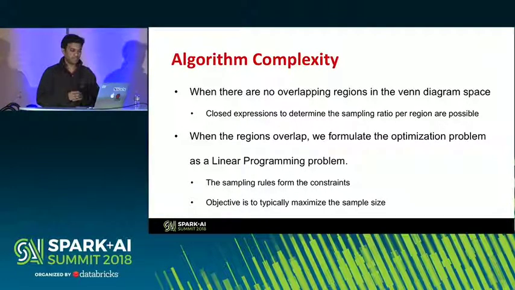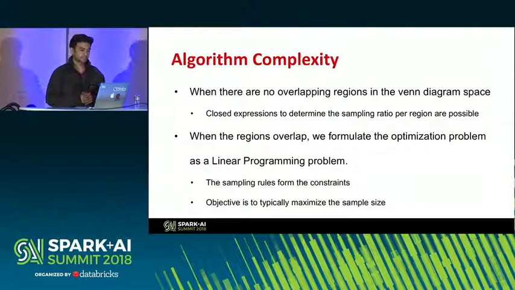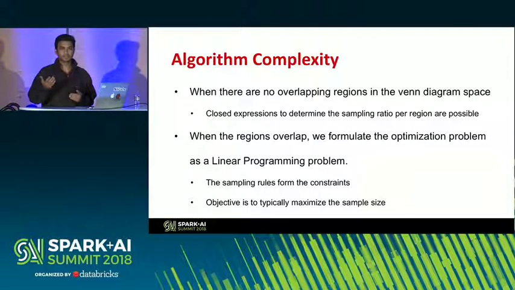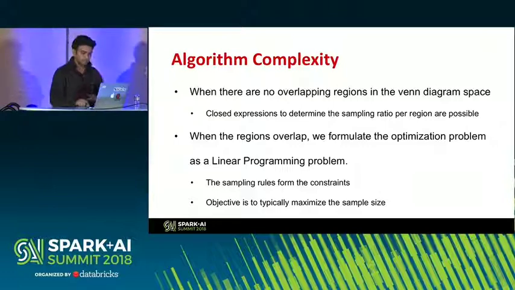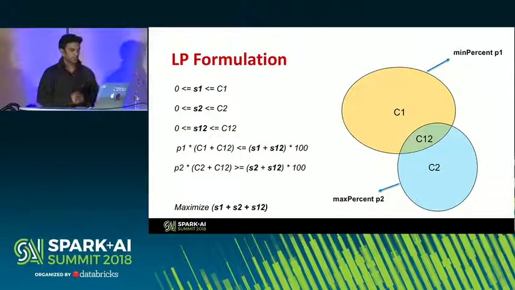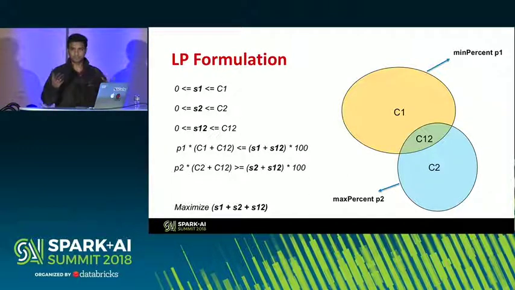But when the regions overlap, the problem tends to be much more complex. We had to formulate this optimization problem as a linear programming problem. The sampling rules form the constraints for the linear programming problem, and the default objective is to maximize the sample size. But the objective is configurable, and any API invocation can have a different objective to meet. That's currently not implemented, but it's a possible extension. To give you an example, let's take the case of two simple regions. Each region corresponds to a sampling rule.